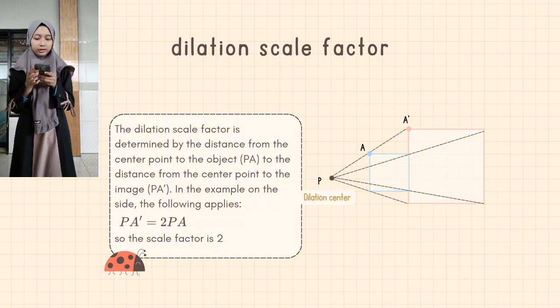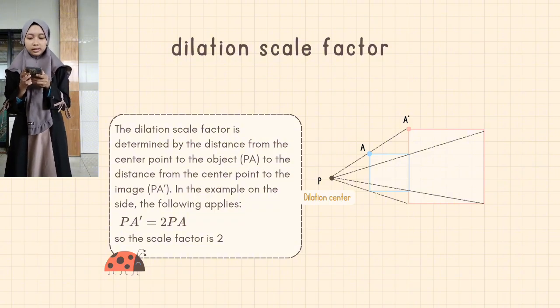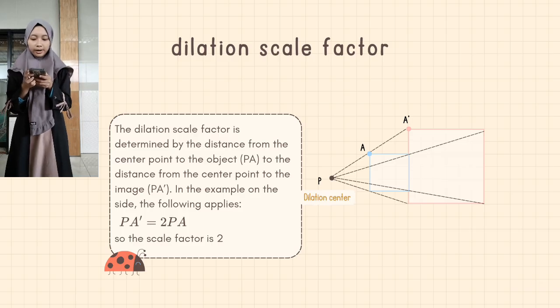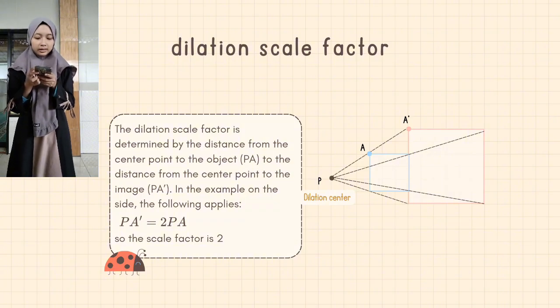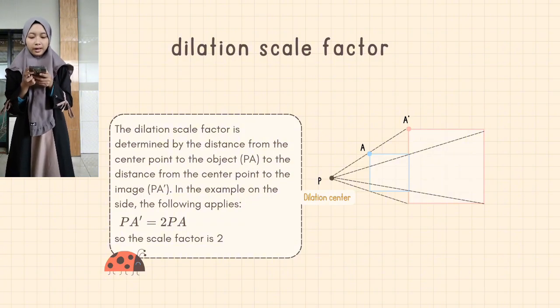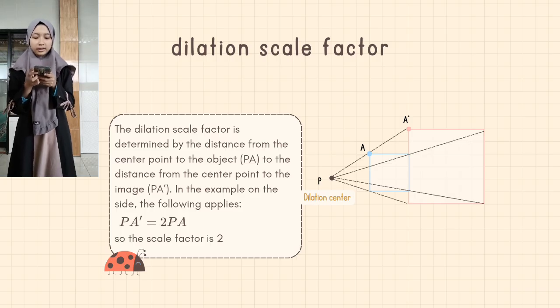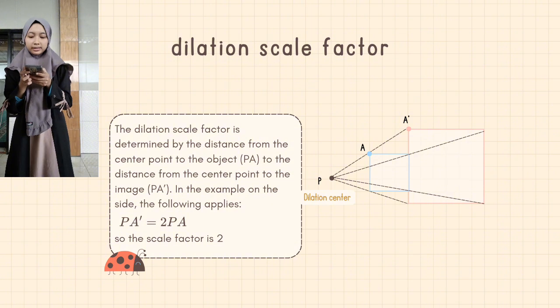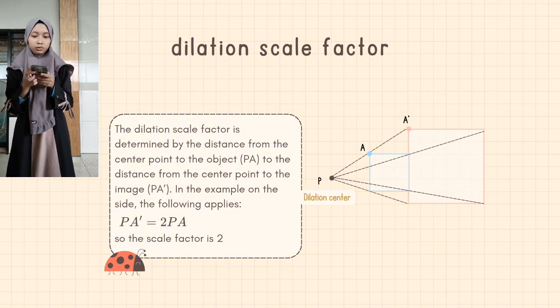The dilation scale factor is determined by the distance from the center point to the object and the distance from the center point to the image. In the example on the side, PA' equals 2PA, so the scale factor is 2.